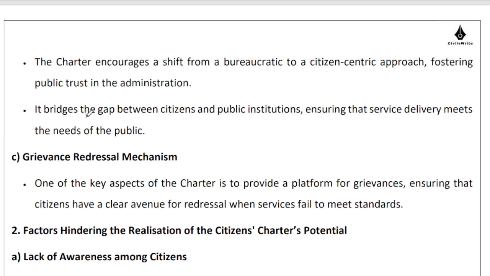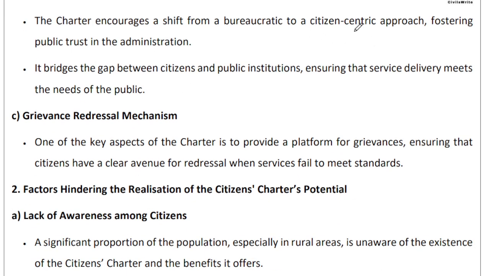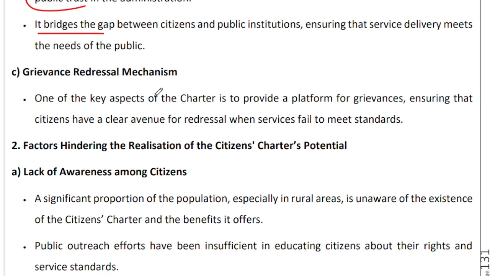in the sense that you are shifting your focus from your internal problems to my problems as your customer, as your citizen, right? So I tend to trust you more if I know what will be the timeline that you will be following, what it is that I can expect out of you. So it therefore bridges the gap between me and the public institution, because I trust you more. I know what I can expect from you.